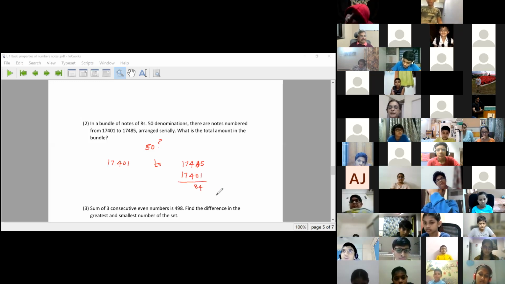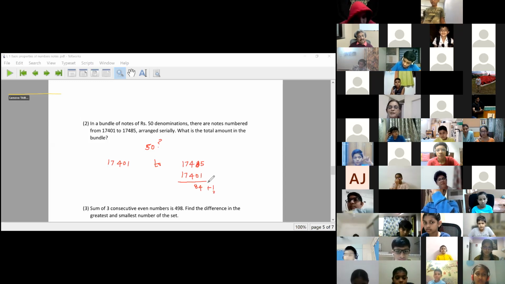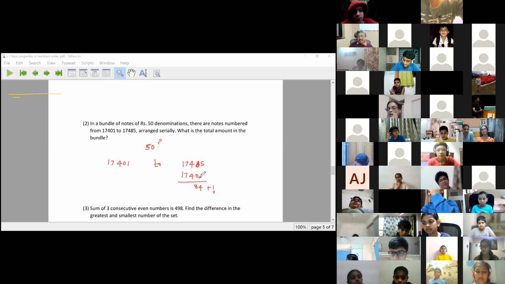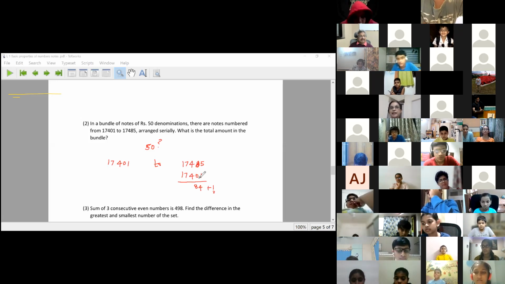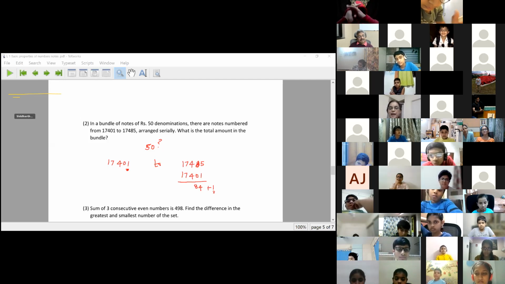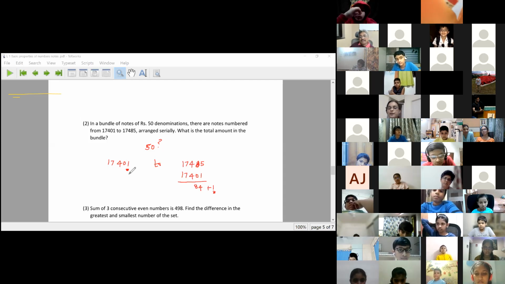Why plus 1? Because in subtraction, we never consider the starting number. You remember counting numbers when you were young? Count from 2 to 5, you will say 3, 4, 5. 5 minus 2, 3, 4, 5. You never count 2. And I have to count the first note also. That is why I have to add 1. I need this note also. Otherwise, I'll get an error of 50 rupees.